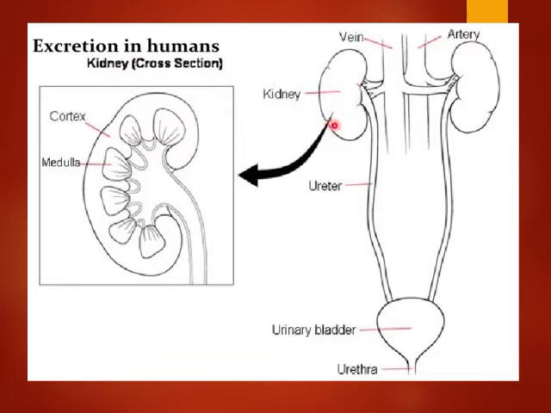These are the pair of kidneys. The right appears left and left appears right. So this is the left kidney and this is the right kidney. And the left kidney is a little bit higher as compared to the right kidney. These are the pair of ureters which are arising from the kidney. This is the urinary bladder, and the opening through which the urine is removed is the urethra. Inside the kidney we can see structures which we will study in detail: the outer structure is the cortex and the inner structure is known as the medulla. This is the cross section of the kidney.